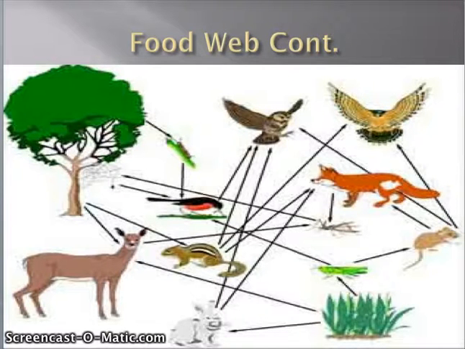The owl hunts rabbits, squirrels, and smaller birds. The squirrel feeds off the trees and acorns, and then the fox and eagle also hunt the squirrel. The fox hunts insects, rabbits, and mice. The mice hunt insects, which live off the grass and trees.